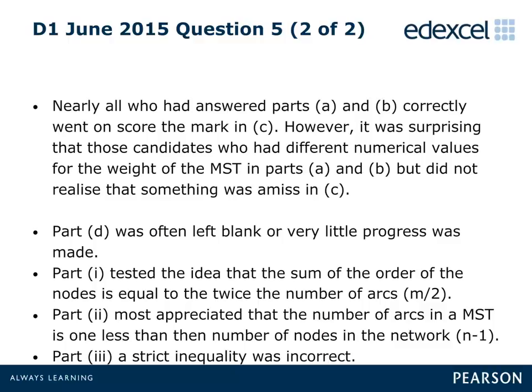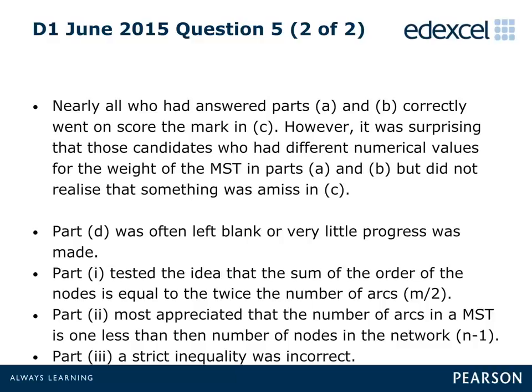Most had the correct weight in Part C, with mistakes usually following on from earlier mistakes in either Parts A or B. It is worth highlighting that the weight of the minimum spanning tree is a constant for each network, irrespective of the algorithm used, and this should have been spotted by candidates who had two different weights, or trees, in the first two parts of this question. Part D was answered poorly by the vast majority of candidates, and many left all three parts to D blank.